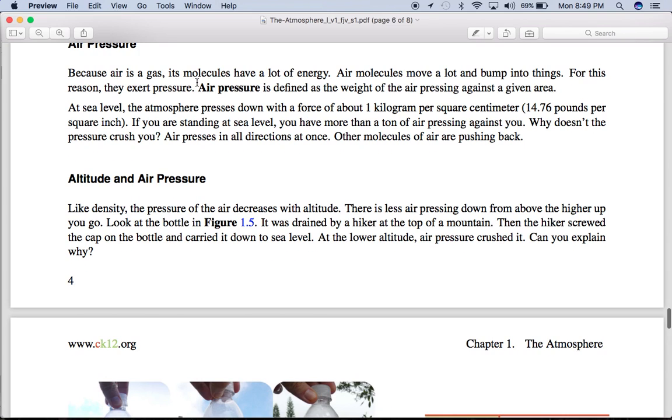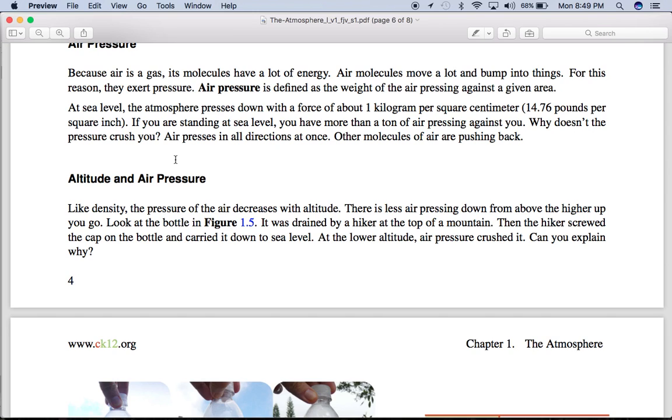Because air is a gas, its molecules have a lot of energy. Air molecules move a lot and bump into things. For this reason, they exert pressure. Air pressure is defined as the weight of air pressing against a given area. At sea level, the atmosphere presses down with a force of about 1 kilogram per square centimeter. If you're standing at sea level, you have more than a ton of air pressing against you.